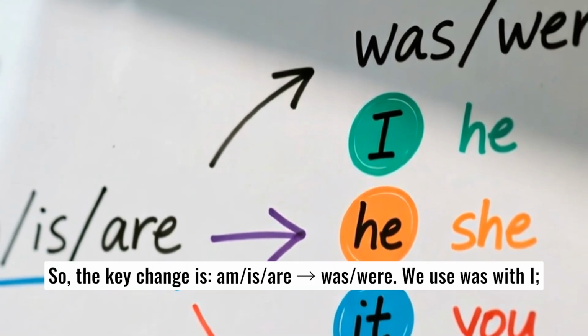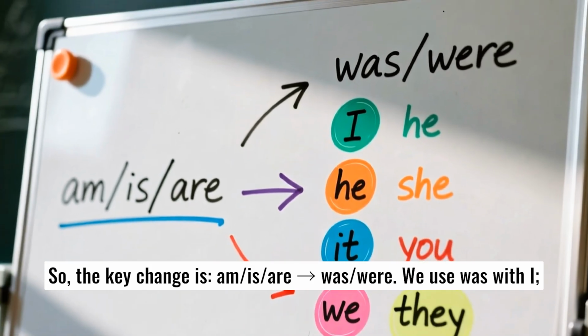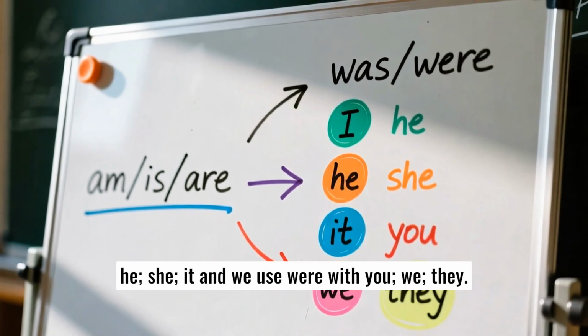So, the key change is: am, is, are become was, were. We use was with I, he, she, it, and we use were with you, we, they.